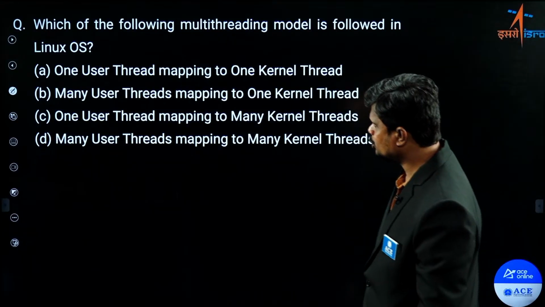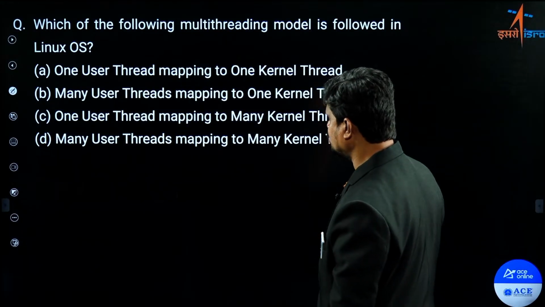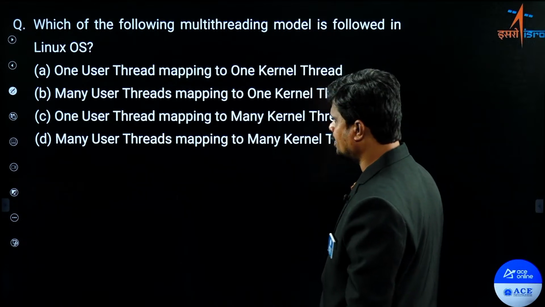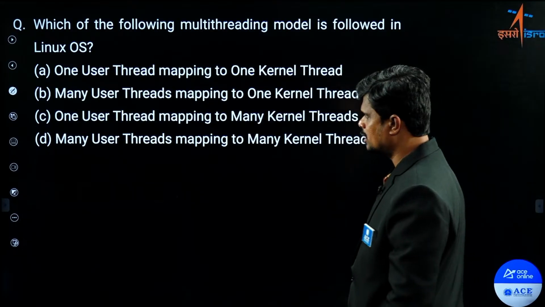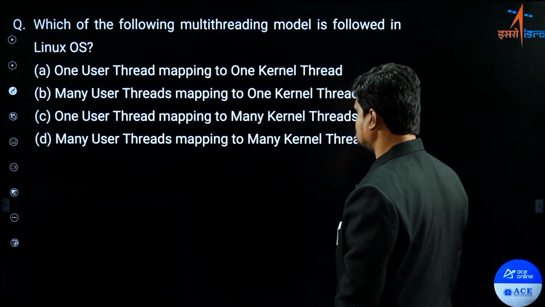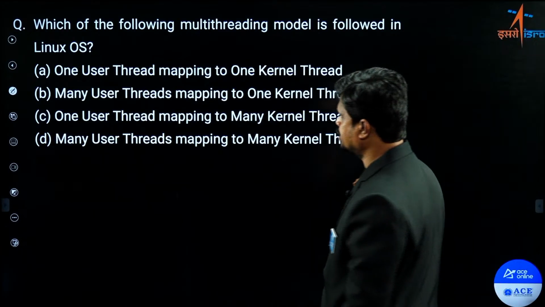Option A, one user thread mapping to one kernel thread. Option B, many user threads mapping to one kernel thread. Option C, one user thread mapping to many kernel threads. And option D, many user threads mapping to many kernel level threads. So what is the answer for this question?